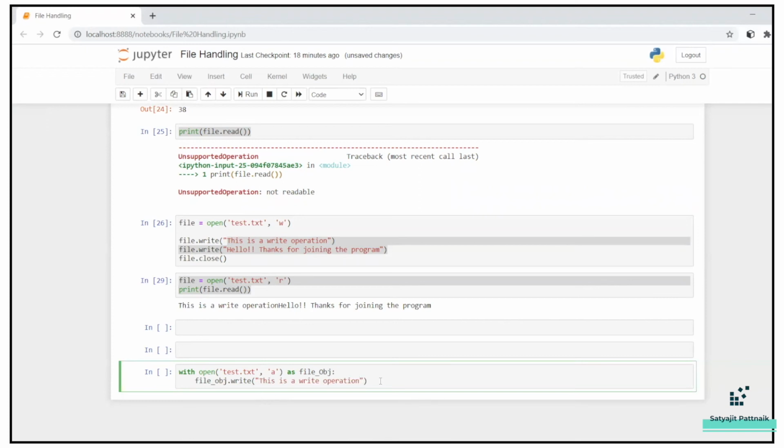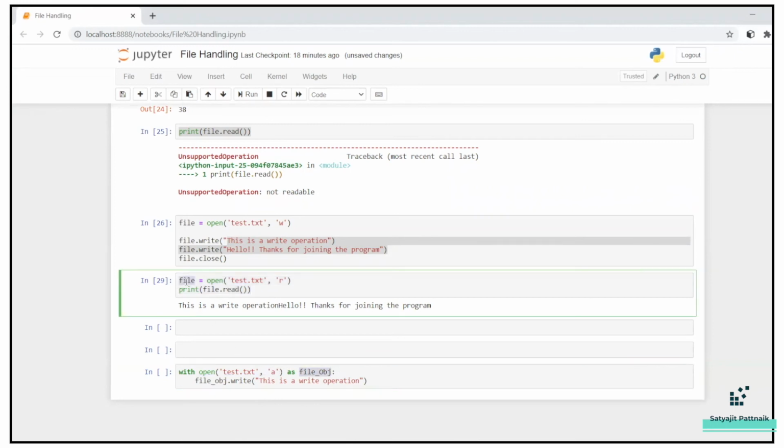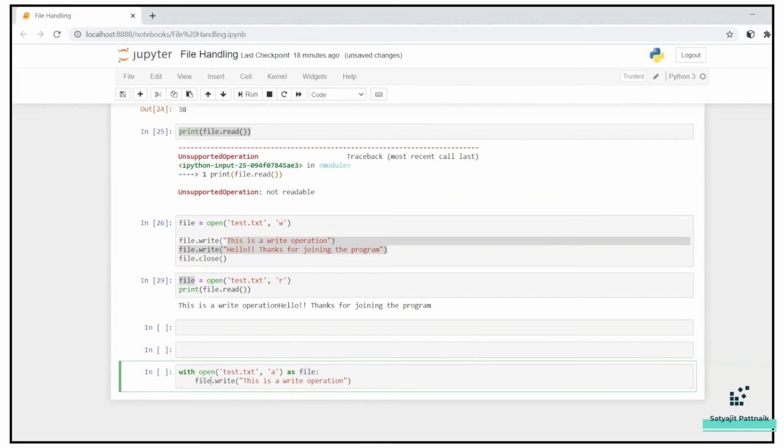Let's understand slowly. I'm opening this in access mode as file object. It's very similar to this, and for simplicity you can replace this with file: with open this as file, file.write this. So let's just print it out.